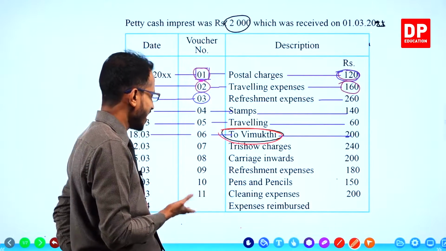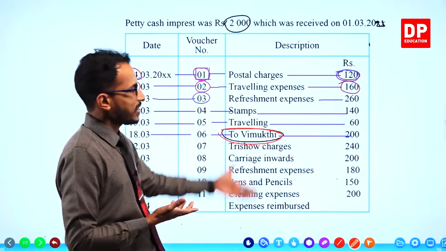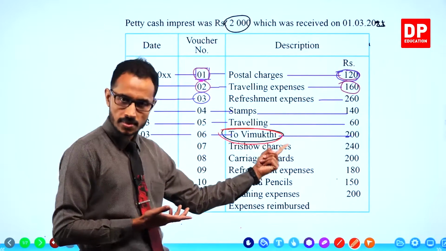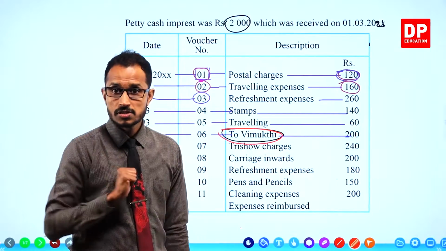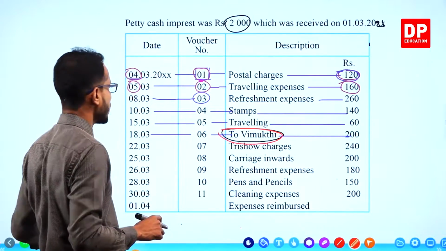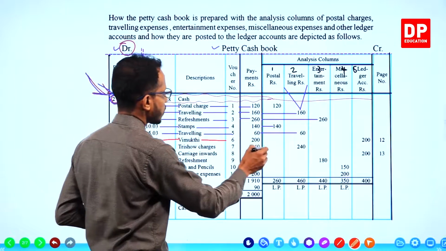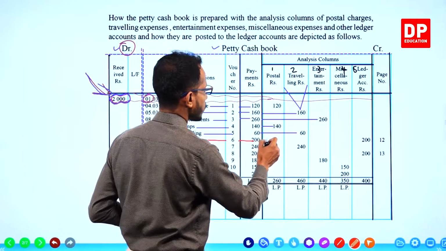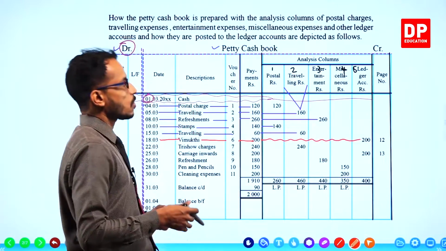If you get a name among the petty cash payments, like Vimukti, these payments should not be entered in any other analysis column. They should be entered in the ledger accounts column.